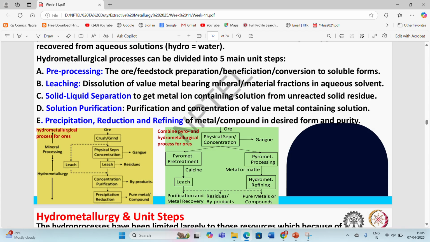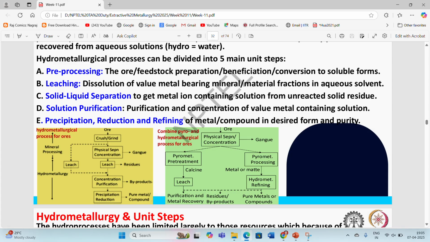The first one is pre-processing, meaning the ore or feedstock preparation, which involves different beneficiation processes, conversion processes, or pre-treatment processes to get them into soluble forms. Then the second unit step is the leaching step. This step involves the dissolution of value metal bearing minerals or material fractions in aqueous solvents, which can be acidic or basic in nature.